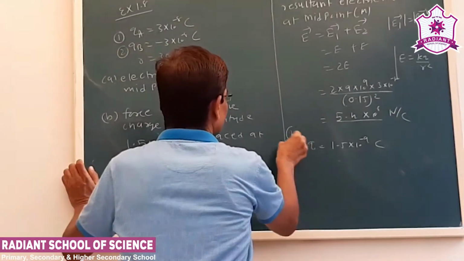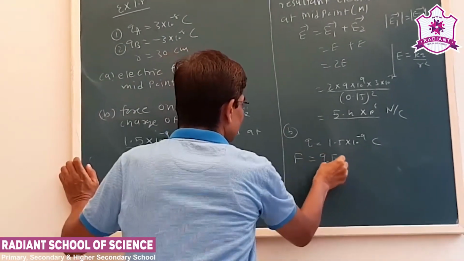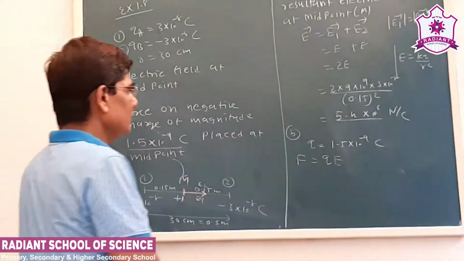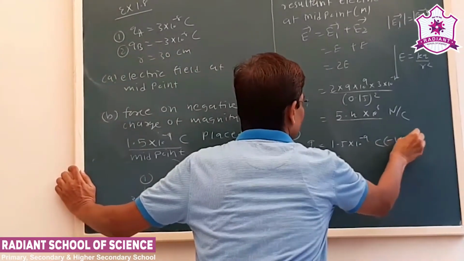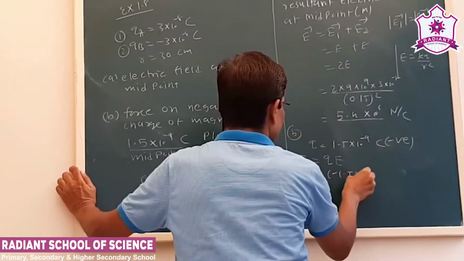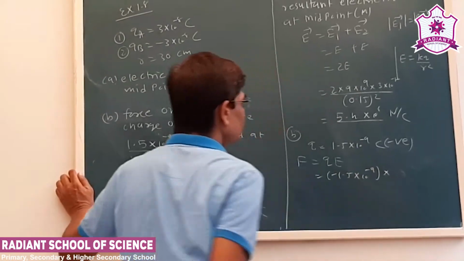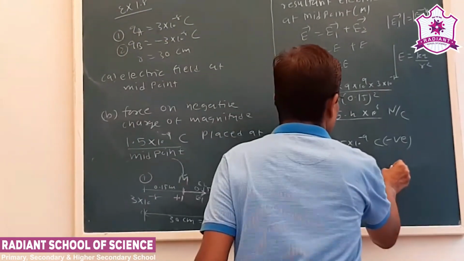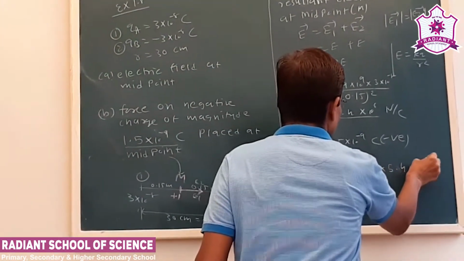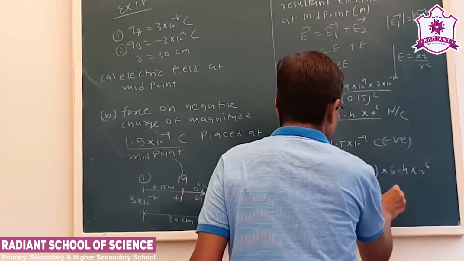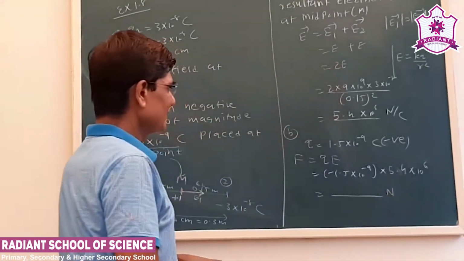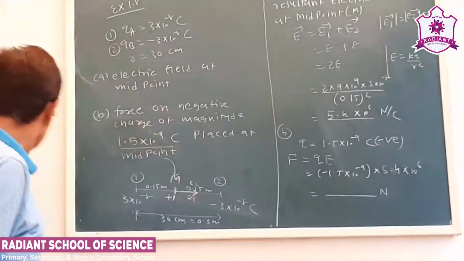So the force acting, F is equal to QE, that is the formula we have. Here there is a negative charge, so it will be minus 1.5 into, what is the formula? Electric field. The magnitude of the electric field is 5 into 10 to 6. So that will be the force acting on a negative charge placed at that point.